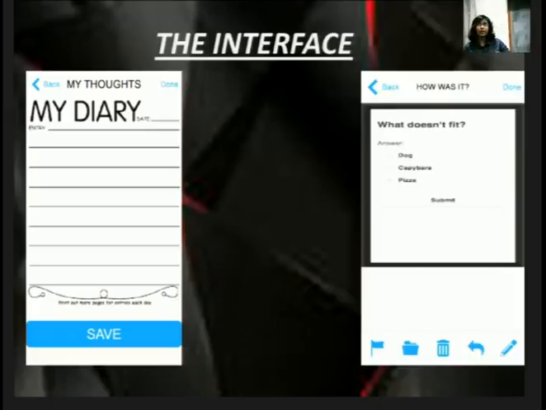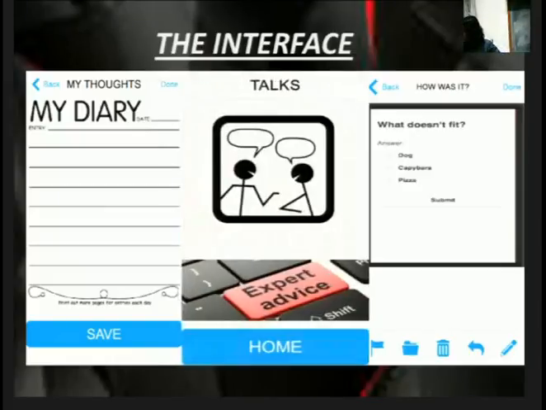The point here is that this application doesn't intend to be an interface between two friends. Rather, this application is meant to be the friend itself.